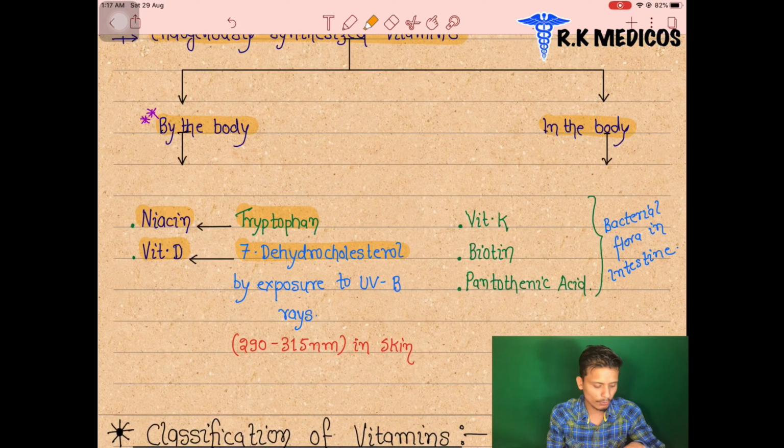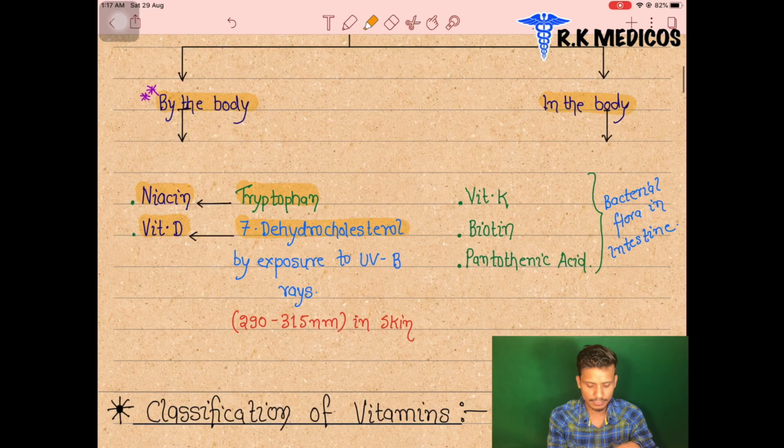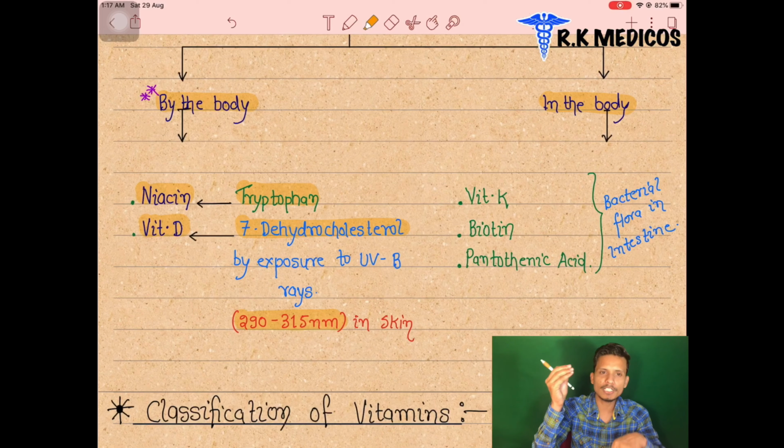And what is the wavelength of this ultraviolet B radiation? We can see 290 to 315 nanometers. So the radiation falling on our skin and the conversion of 7-dehydrocholesterol into vitamin D is basically due to ultraviolet B radiation, with a wavelength of 290 to 315 nanometers.